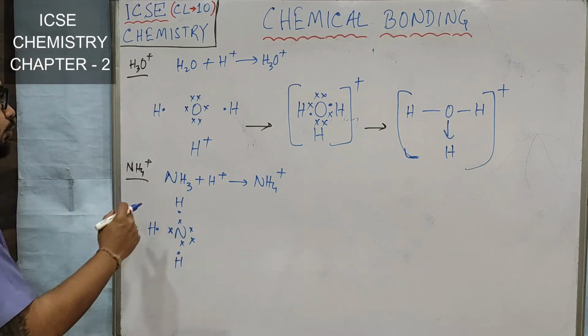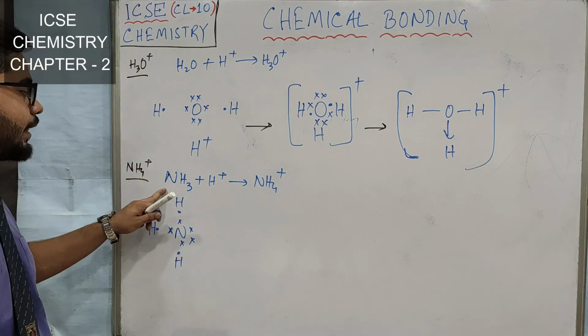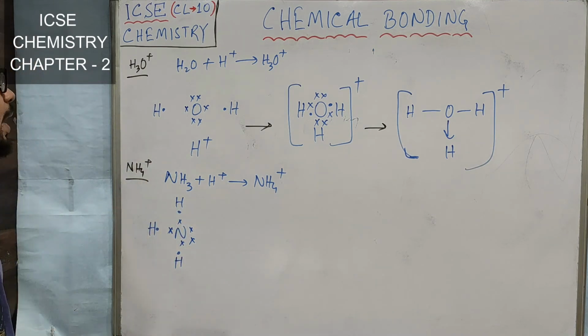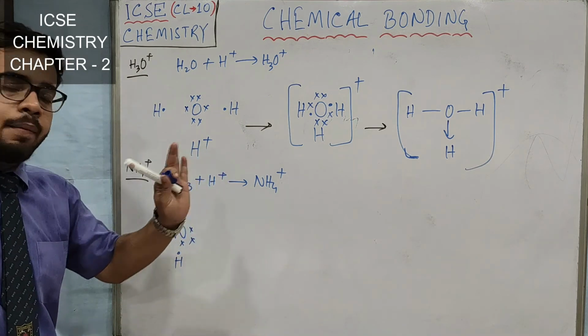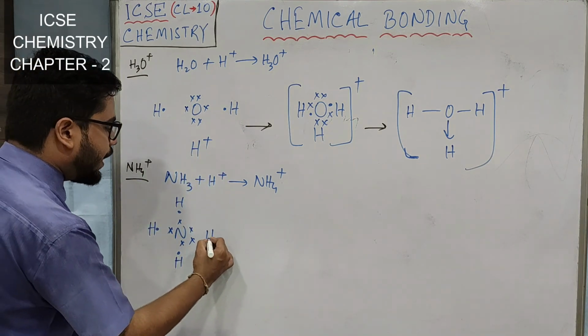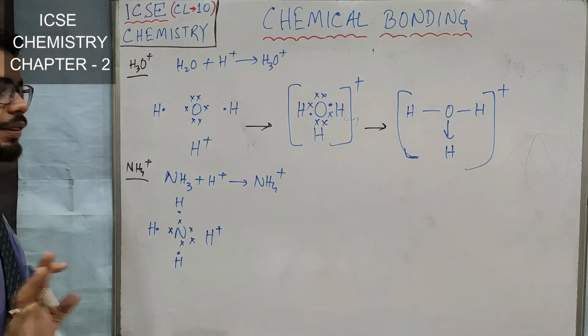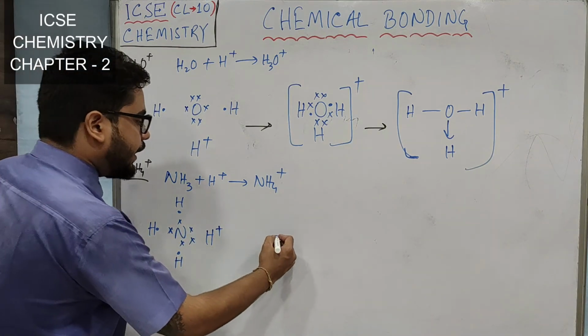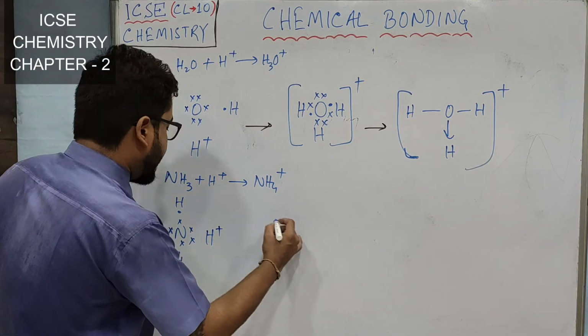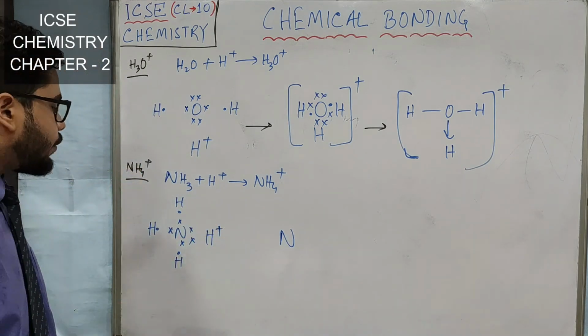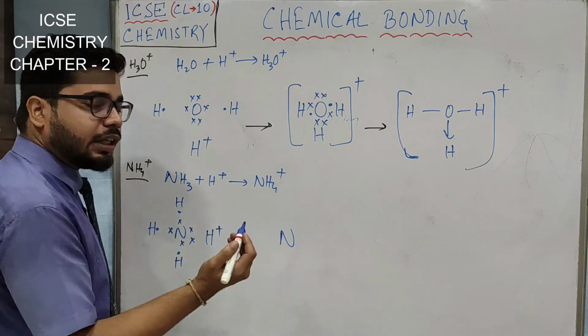See, this is what we do when we are asked to draw the electron dot diagram of only ammonia. But here you are drawing ammonium. So another H+ is also here, but this H+ has no electron in it. So in the next step, what will I do? I will bring all the atoms closer. I will make the structure compact to show the sharing.